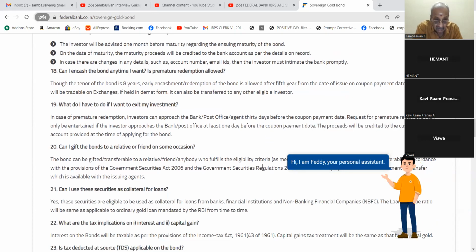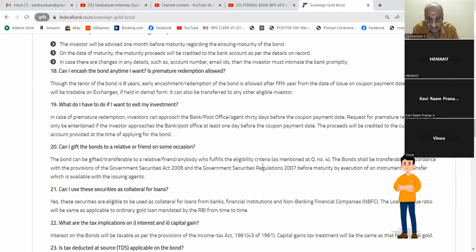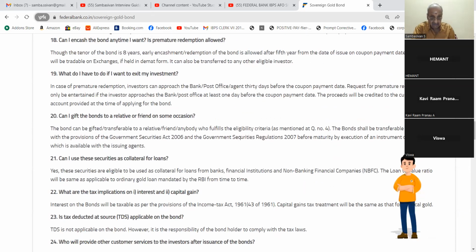19. What do I have to do if I want to exit my investment? In case of premature redemption, the investor can approach the bank, post office, or agent 30 days before the coupon payment date. A request for premature redemption can only be entertained if the investor approaches the bank or post office at least 1 day before the coupon payment date. The proceeds will be credited to the customer's bank account provided at the time of applying for the bond.